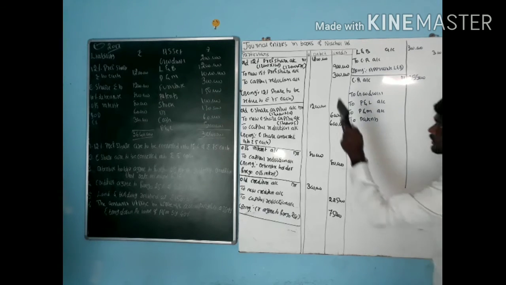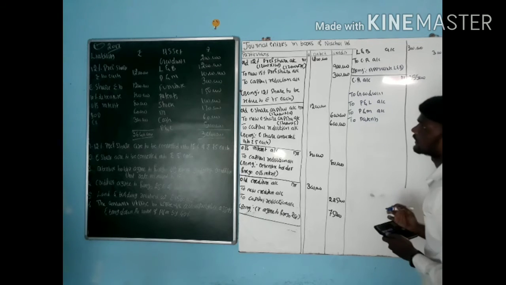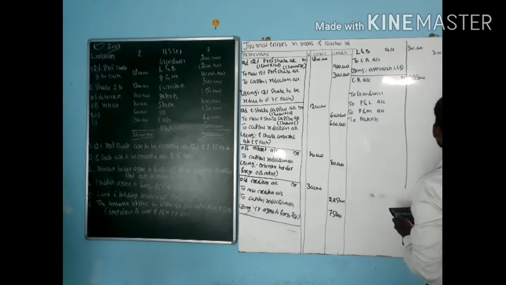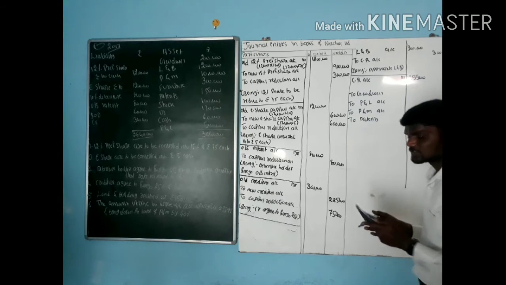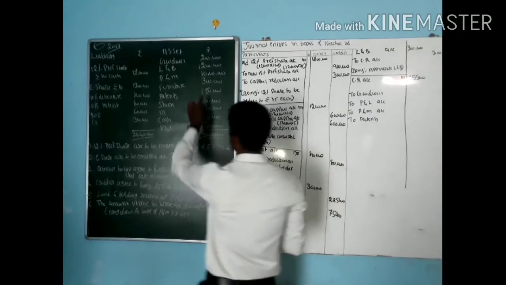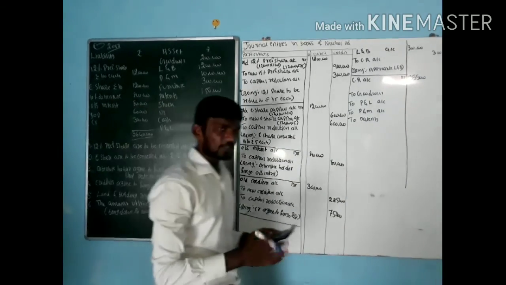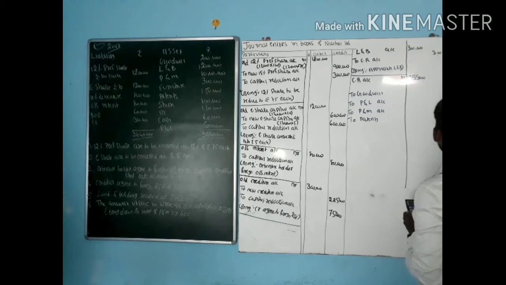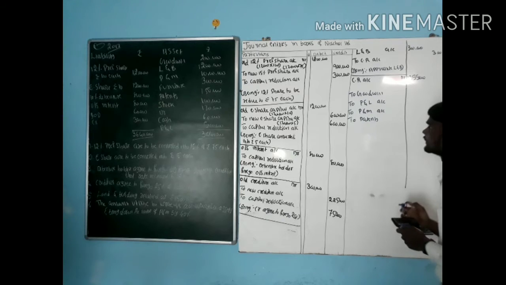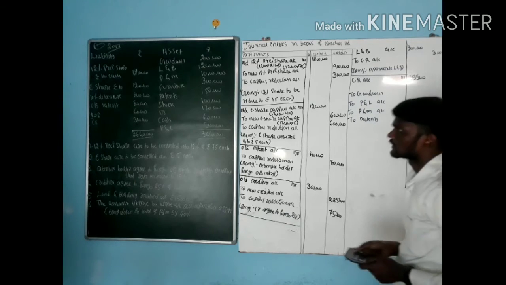Which are the losses here? Goodwill, how much? 2 lakh. Next one, P&L account, 5 lakh. Next one, plant and machinery by how much? Plant and machinery by 40%. How much is plant and machinery here? That is 10 lakh into 40%, that is 4 lakh. Next one, patents, it is an intangible, so consider in full. How much? 1 lakh 50,000.